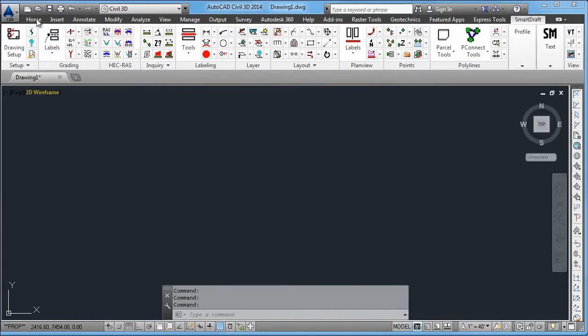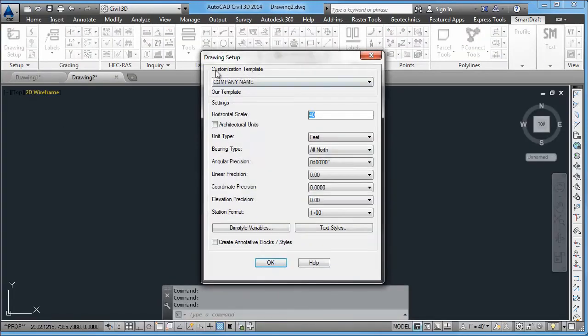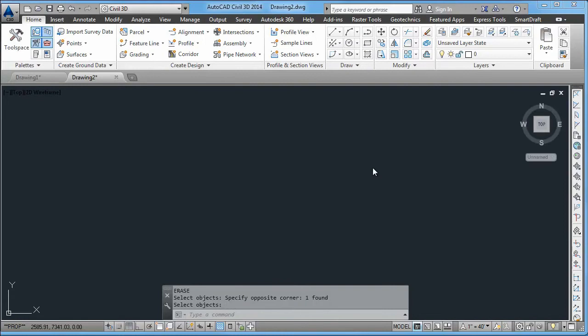And now, when a new drawing is created, you'll notice that that template is automatically associated with this drawing. Now, why is that important? Let's look at how the customization template actually works by examining one of the commands, north arrow, within the program.